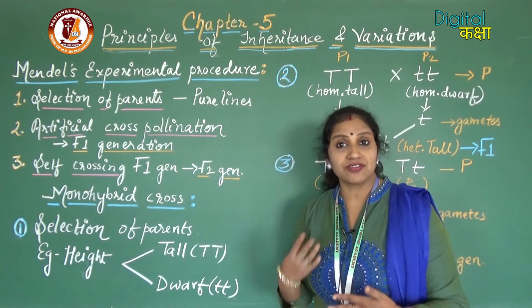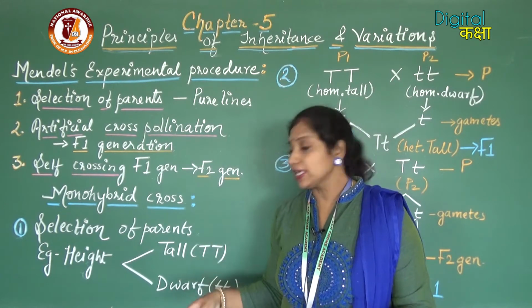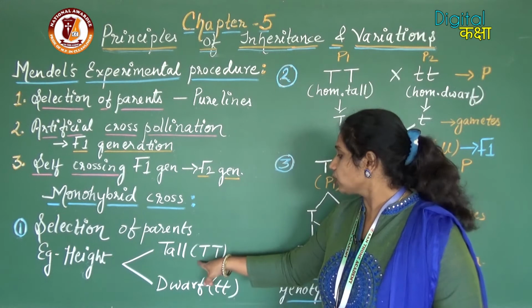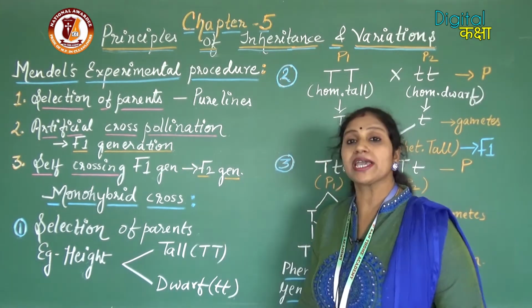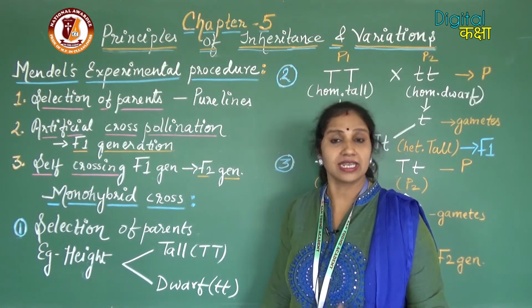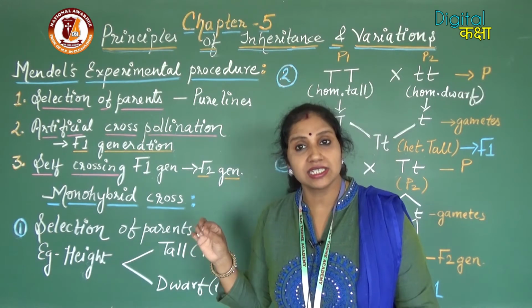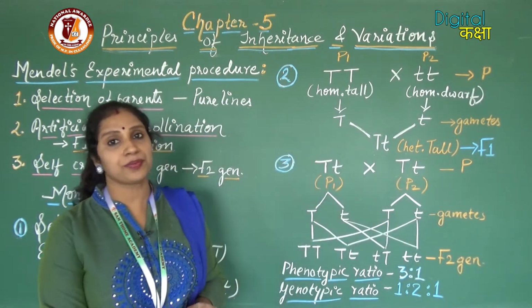So, in the first step we have to get the pure lines for these 2 traits, tallness and dwarfness. We have taken the homozygous tall and the homozygous dwarf by continuously self-pollinating the selected plants. That was the first step, selection of parents.